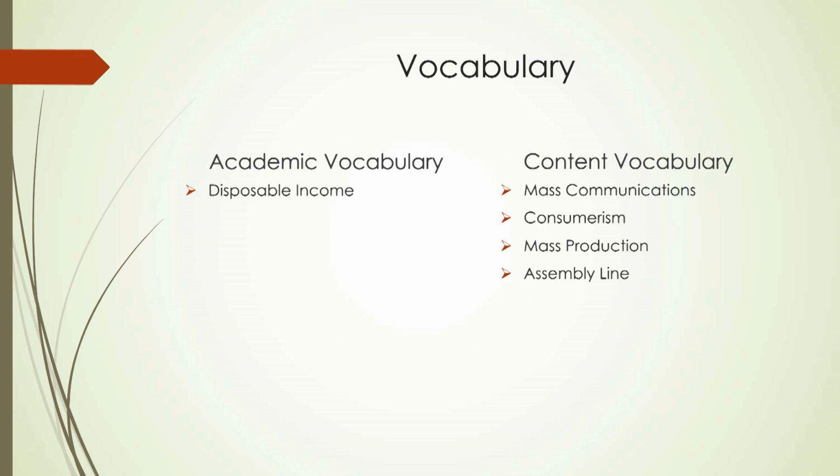The vocabulary terms that we have are disposable income, mass communication, consumerism, mass production, assembly line. As we go through the lesson, what we'll try to do is identify some of those terms and give you an explanation of what they are. But you can always go back and look them up yourself and find your own definition.